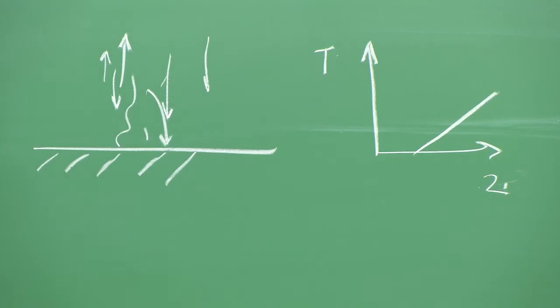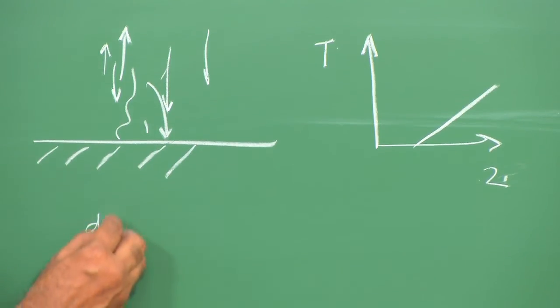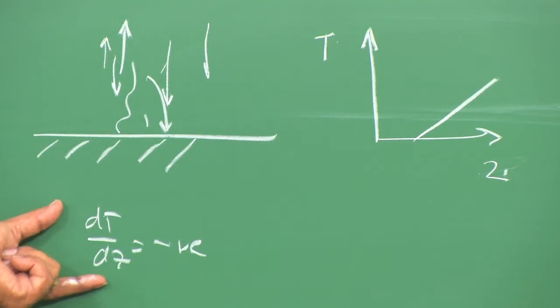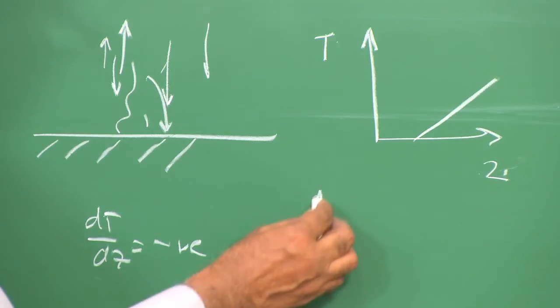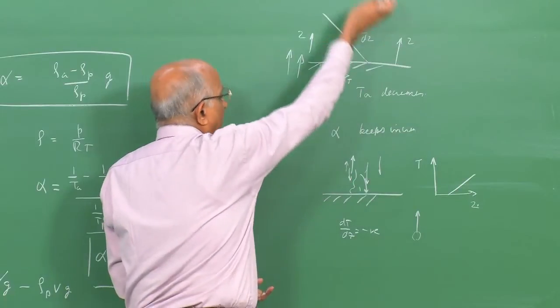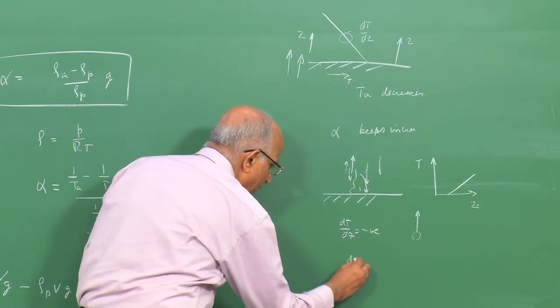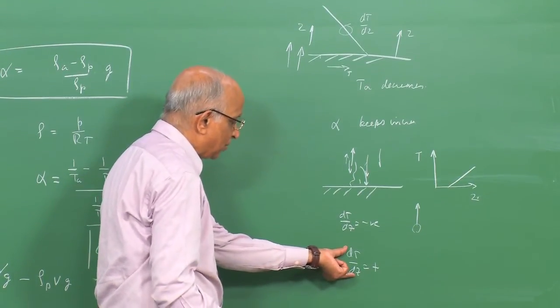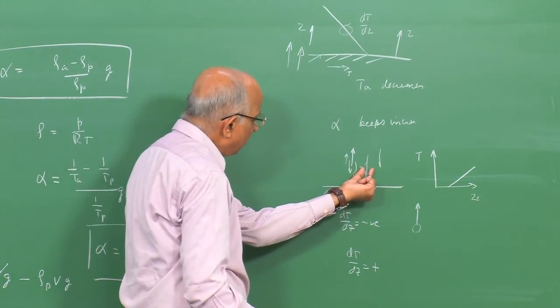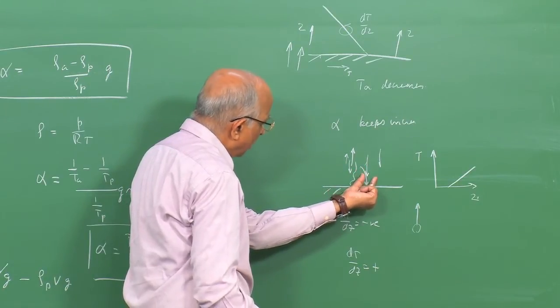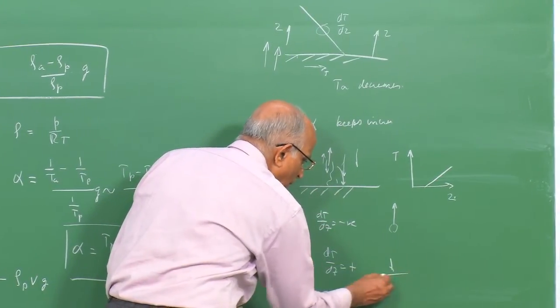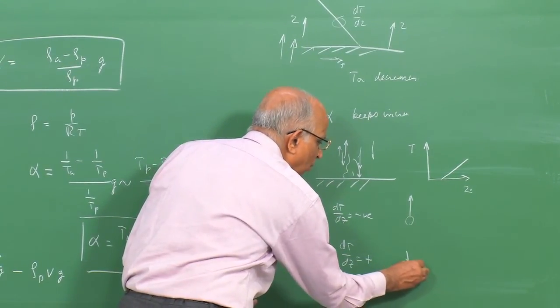Therefore, we find that whenever we talk in terms of dT by dZ being negative, such as it happens when the surface is heated by the sun, a parcel of gas on the surface of the earth accelerates up and it goes up and it gets lost. When dT by dZ is positive, such as when I have temperature inversion, a parcel of gas, even if it initially moves up, or the parcel of gas can just not move up, it is always pushed back to the ground. That means things accumulate on the ground itself.